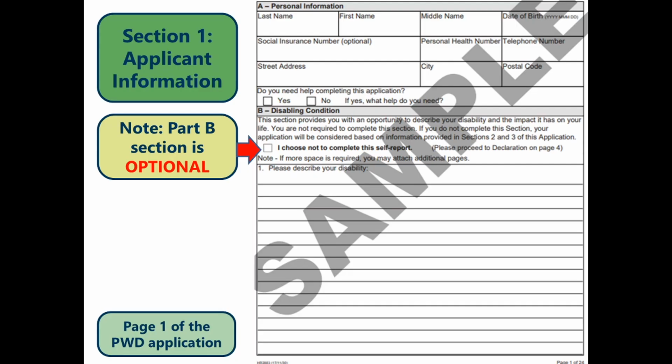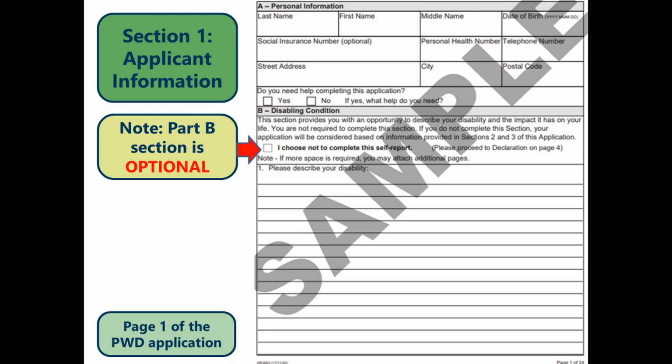Part A of Section 1 requires the applicant to complete their information such as their name, personal health number, phone number, and address. In this section, for the question that asks, "Do you need help completing this application?" the applicant can check off yes if they needed help from an advocate, family member, or friend, help with translation, writing if they cannot write on their own, reading if they are visually impaired, or more.